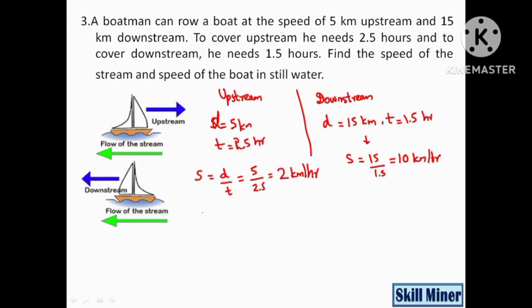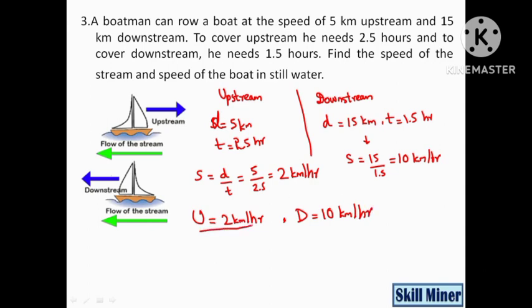So upstream speed u will be 2 km per hour. Downstream speed d will be 10 km per hour.